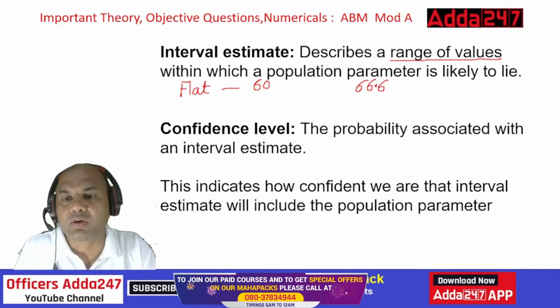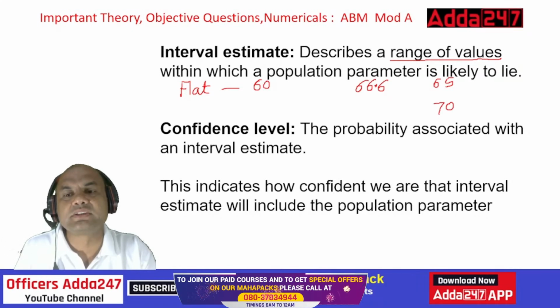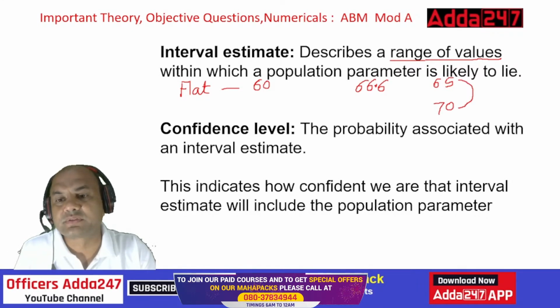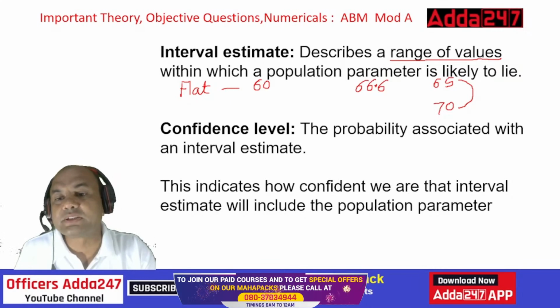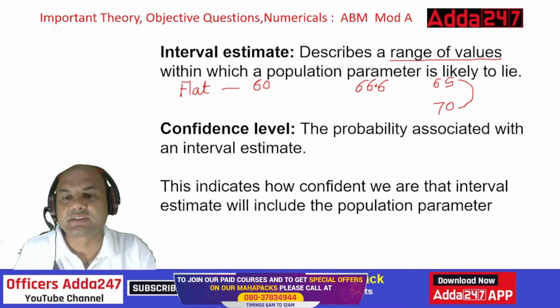It will be around in the range of 65 to 70 lakhs. So this is known as interval estimate. Range of values. This is the minimum value, this is the maximum value, within which the population parameter is likely to fall. So 66.6 will lie in between this.